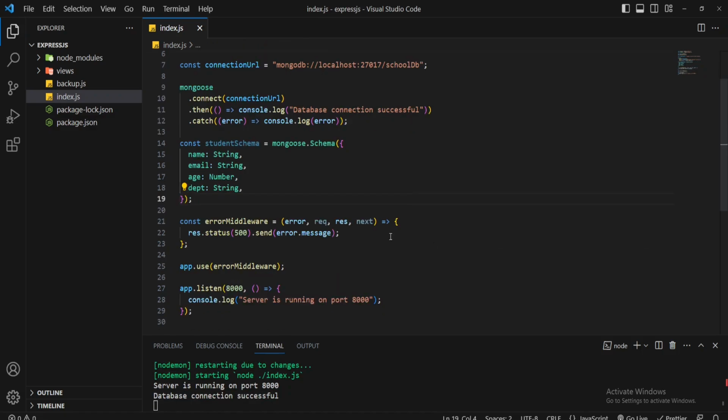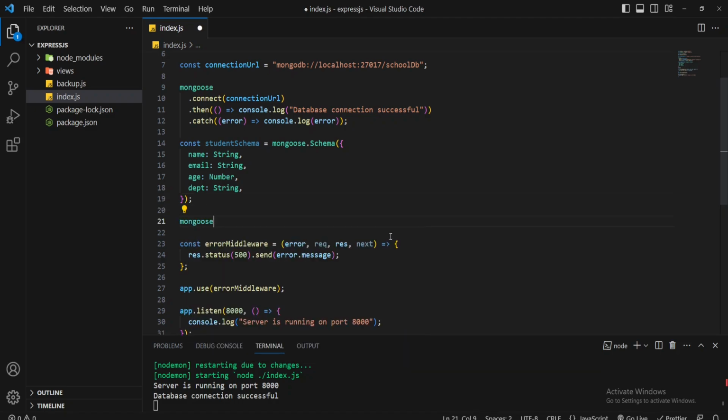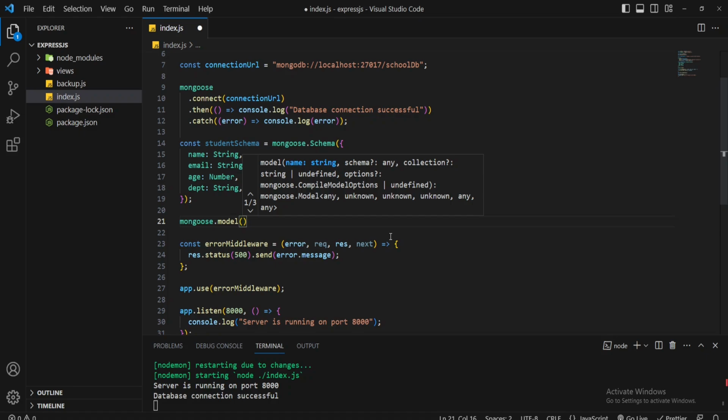After that, I'll create a database model reference. Mongoose provides us a model method, mongoose.model. It expects two parameters. The first parameter is the model name. For example, I will set the model name as student. One point you should always keep in mind: whatever you set as the model name, it is always made plural. For example, if you set student, then in the database, the model name will be students. Alright, I'll show you in the next video. And the second parameter is the schema instance that I created some time ago, so I'll pass the schema instance.